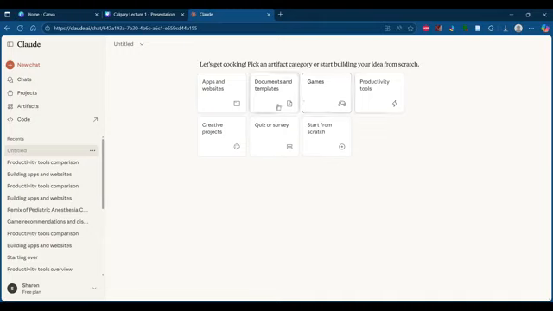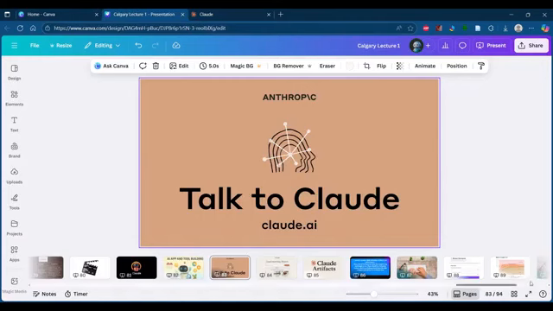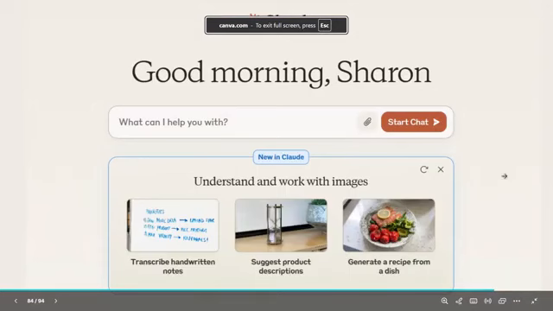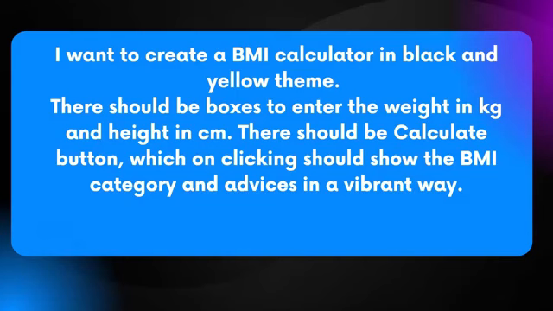And there's a games option, then a productivity tools option, and creative projects. If you want to specifically create an interactive quiz, or a survey form which you can share with your students or your fellow colleagues, then quiz and survey can be taken. And finally, the start from scratch option. Okay, so these are the options available. Now for this initial demo, the first demo, we are planning to create a BMI calculator. Okay, so I want to create a very beautiful BMI calculator.